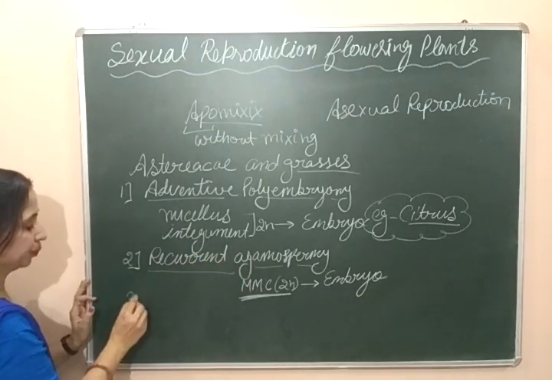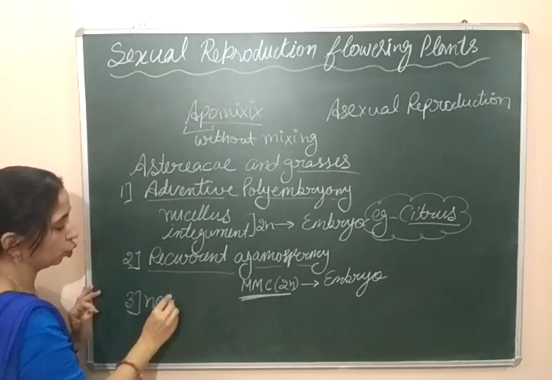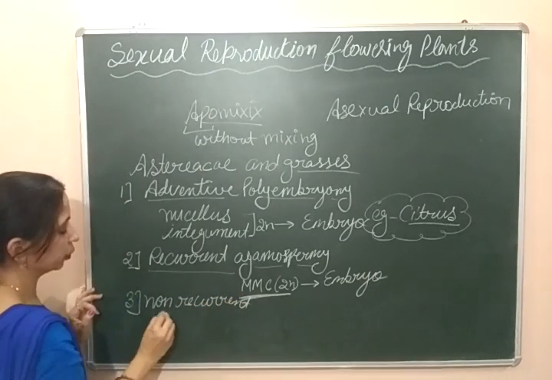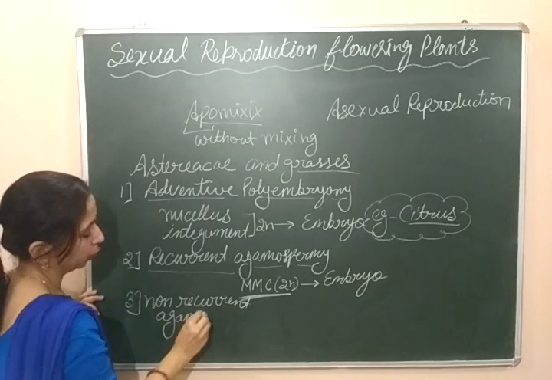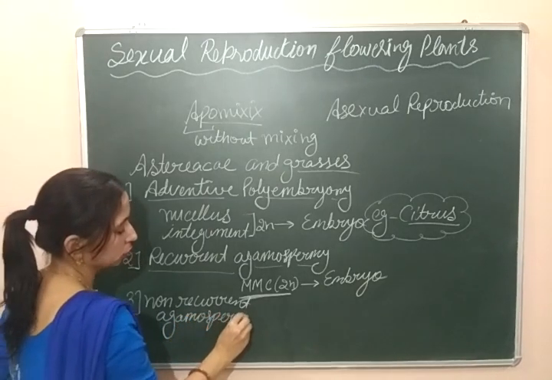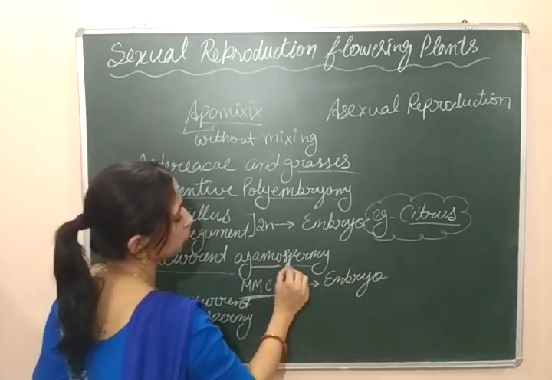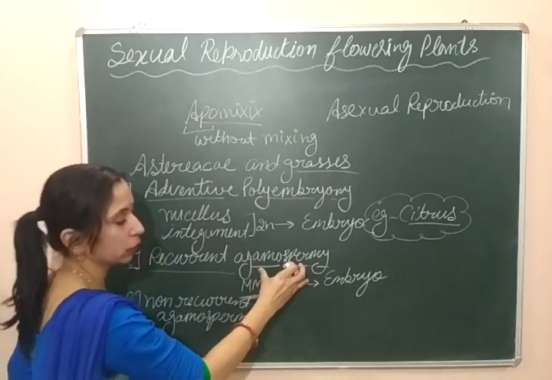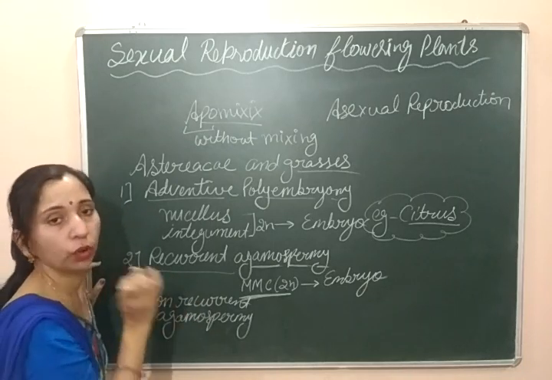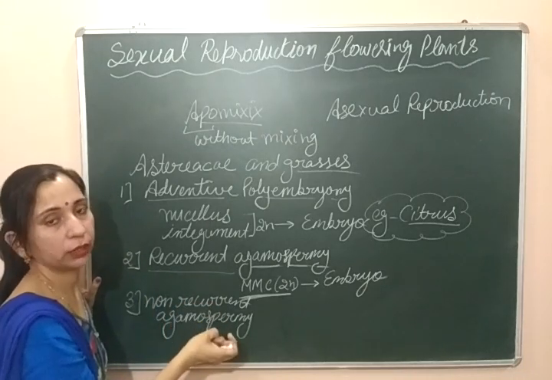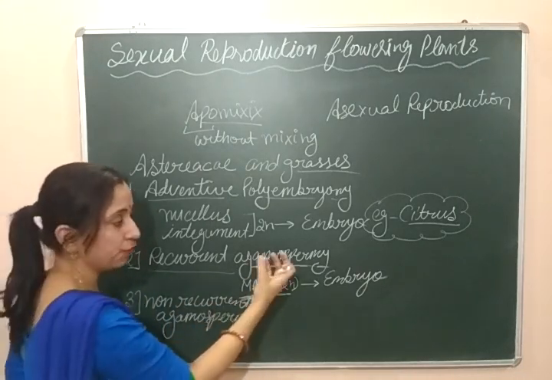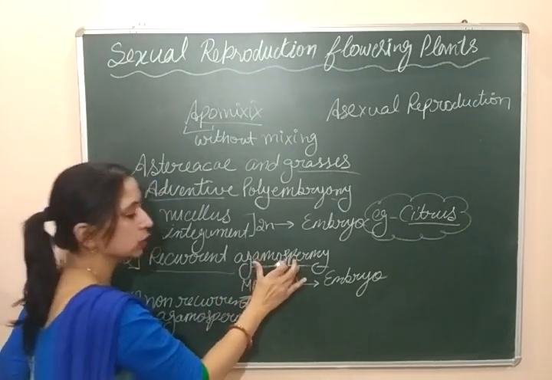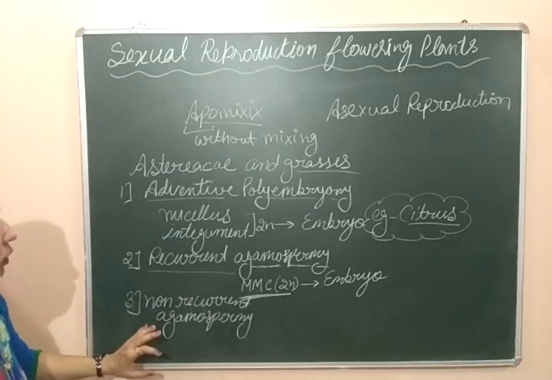Third type of apomixis that we will discuss is non-recurrent agamospermy. Here I would like to tell you the meaning of agamospermy. Agamospermy means formation of an embryo without fertilization of the ovule. That means if an unfertilized ovule gives rise to the embryo, then it is known as agamospermy. So now we are discussing the third type.